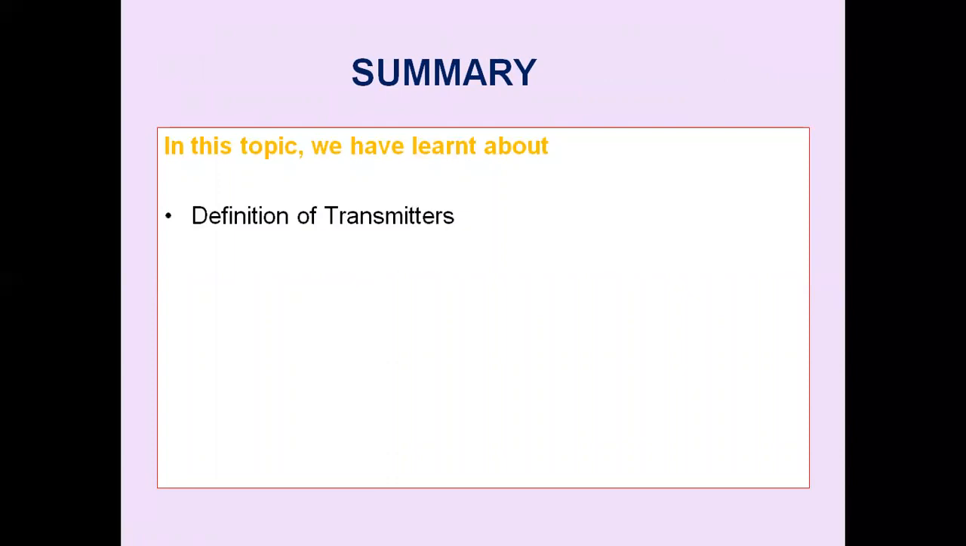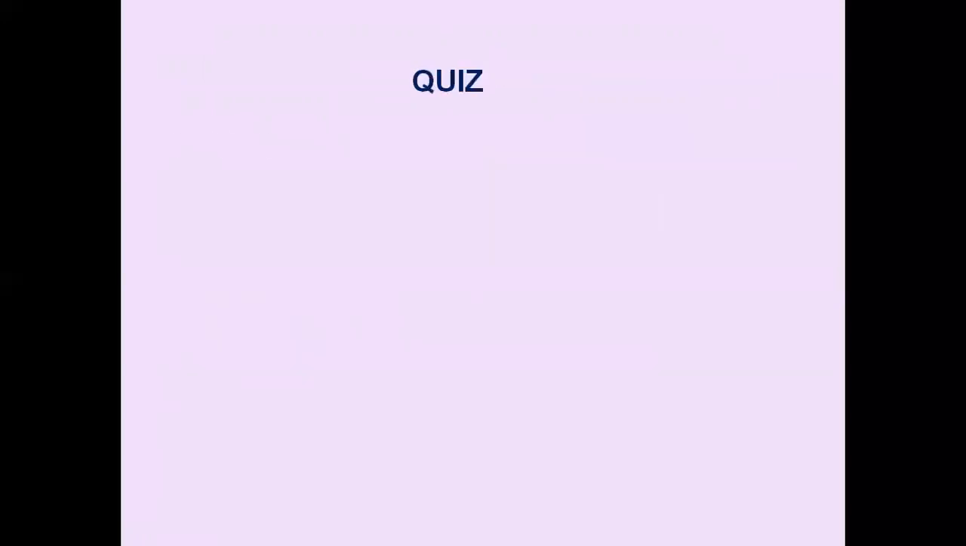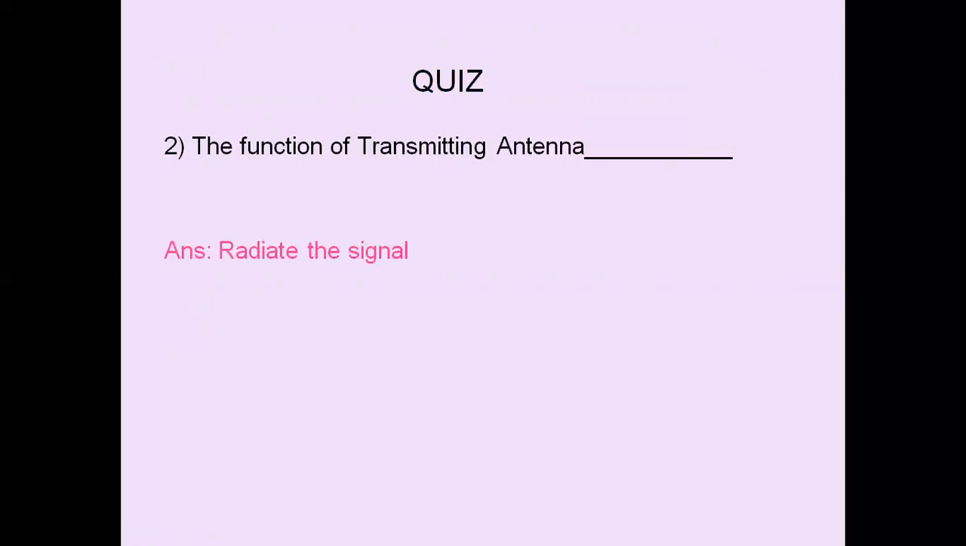In this topic, we have studied the definition of transmitter, basic components and functions of transmitter, requirements of transmitters, and specifications of transmitters. And these are the questions. Number 1, the function of the transmitter is to transmit the signal. Number 2, the function of the transmitting antenna is to radiate the signal.